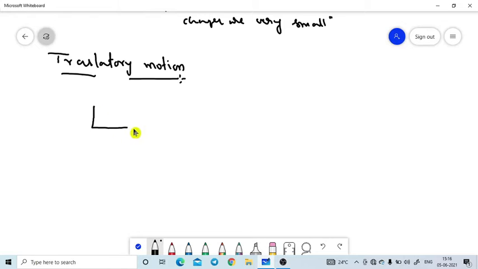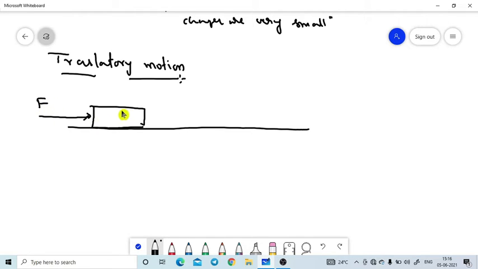See, this is an object, and we are applying certain forces on the object. Due to the force, the object is displaced from its original position to some final position. Let's assume there are several points in the object: point 1, point 2, point 3, and also 4, 5, 6.